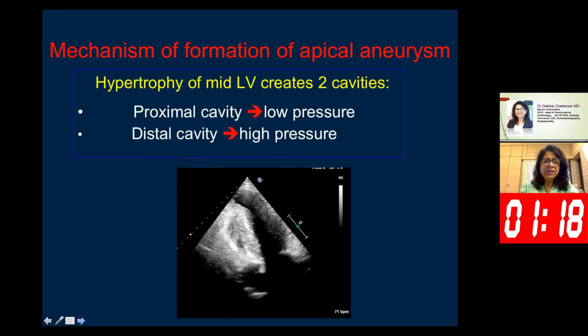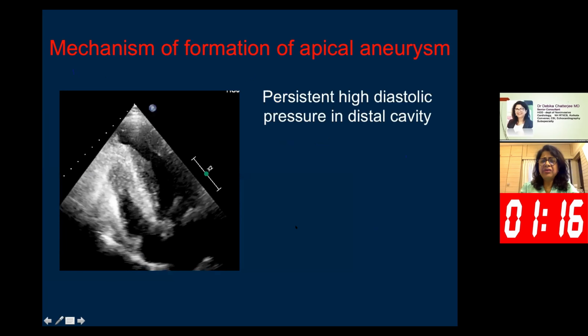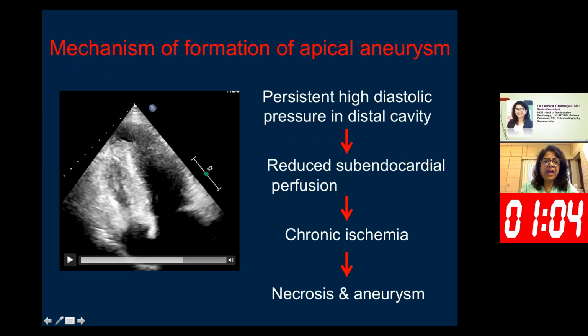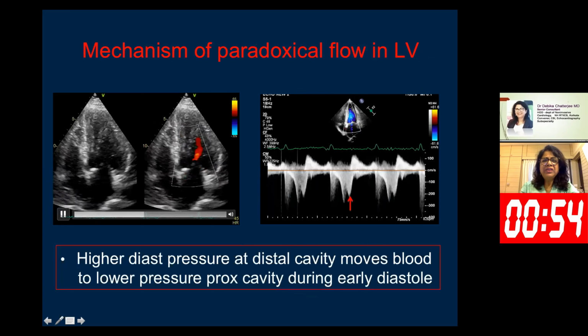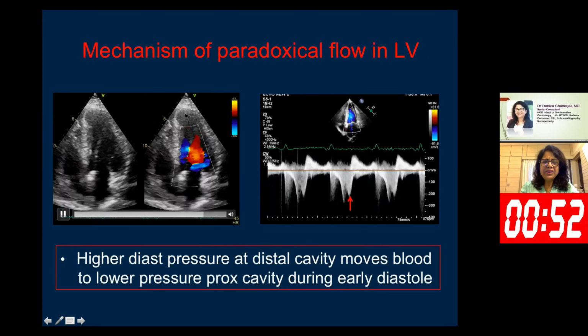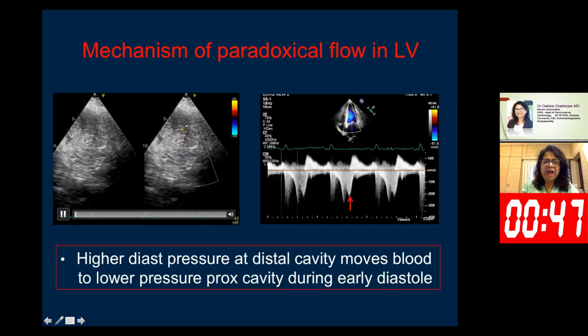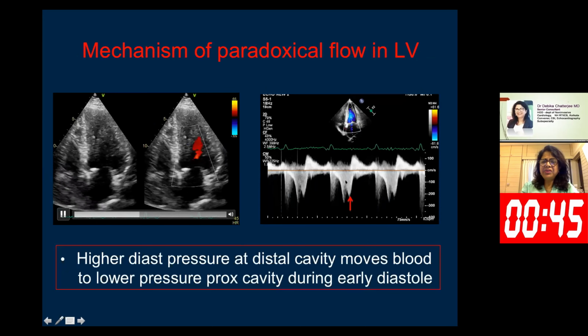The persistent high diastolic pressure in the distal cavity leads to reduced subendocardial perfusion, which leads to chronic ischemia, then necrosis, and eventually aneurysm formation. It is this relatively higher diastolic pressure in the distal cavity which leads to paradoxical flow from the distal cavity to the proximal cavity, moving the blood in early diastole, and that gives this signal.